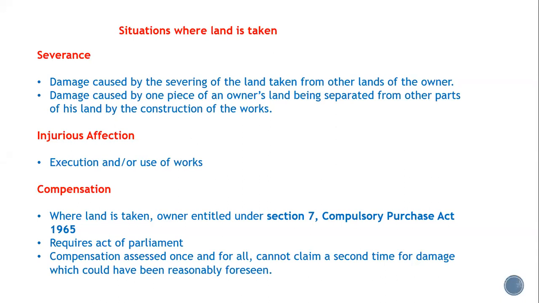So the compensation, where land is taken, in UK law is written into Section 7 of the Compulsory Purchase Act 1965. Now remember this, each CPO requires certain powers, such as an Act of Parliament. And in this case, the compensation will be assessed once and for all, and they cannot claim a second time for any other damages later that could have been reasonably foreseen.